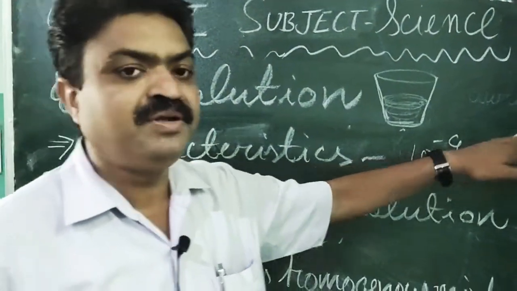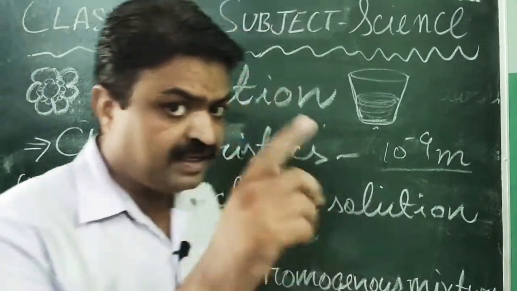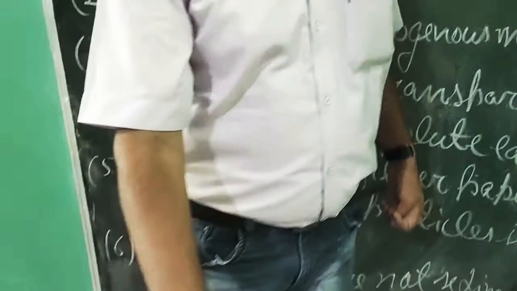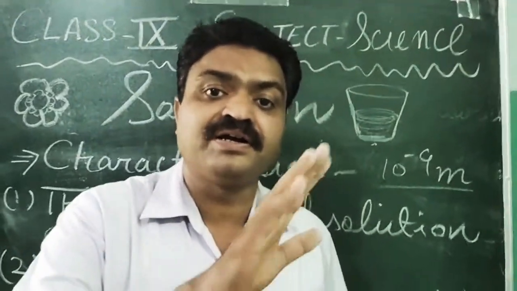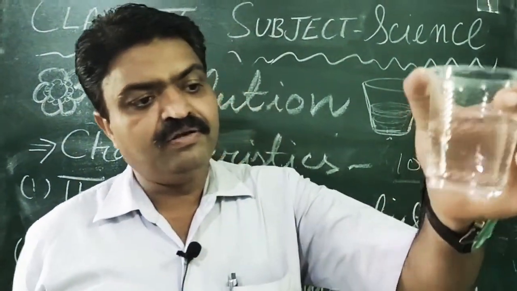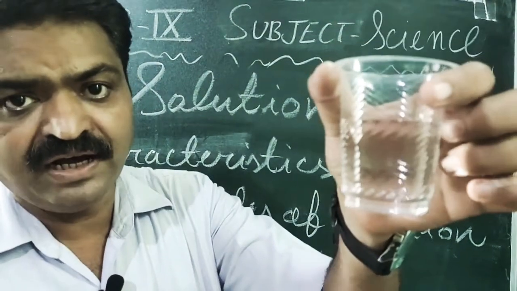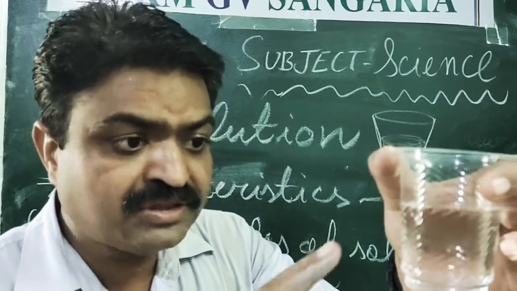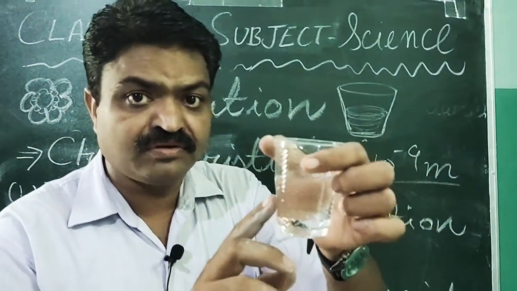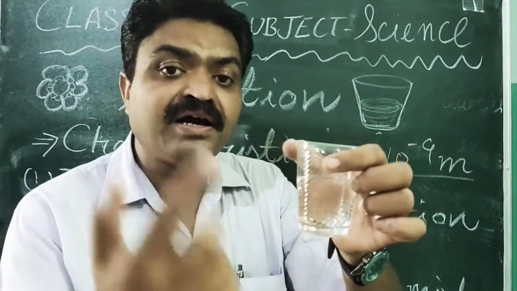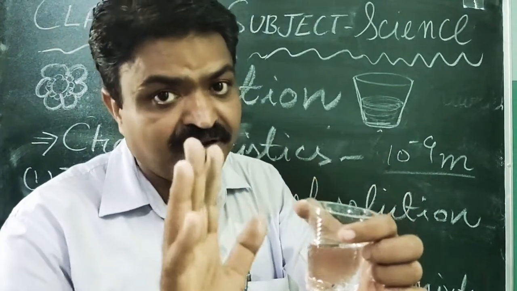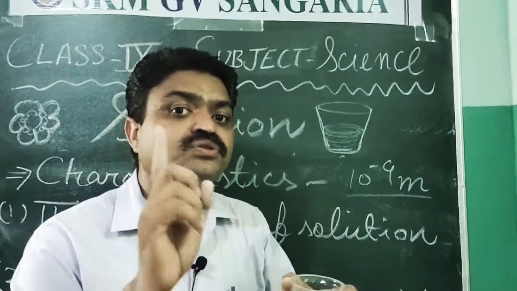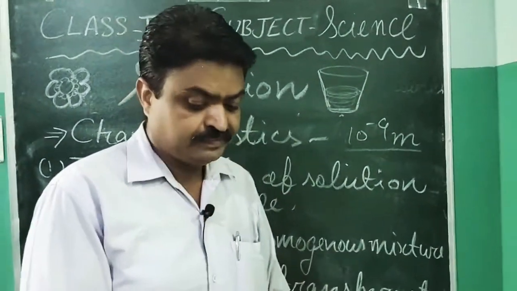Next, the particles are not sedimented, meaning they are not settled. Are you seeing any sedimentation in this glass? No, student, you are not, because the particles of the solute and the solvent are completely dissolved. That's why they are not sedimented in the case of a true solution.